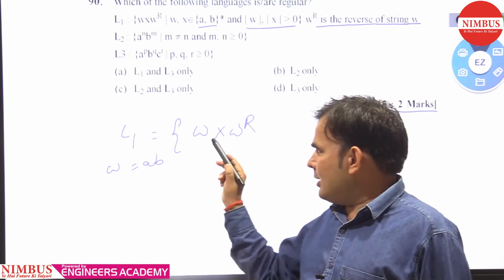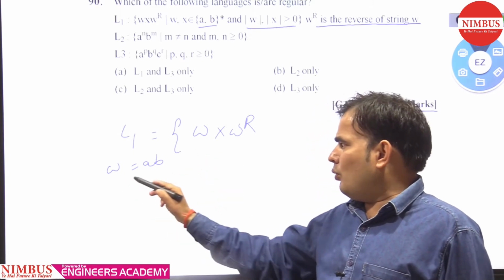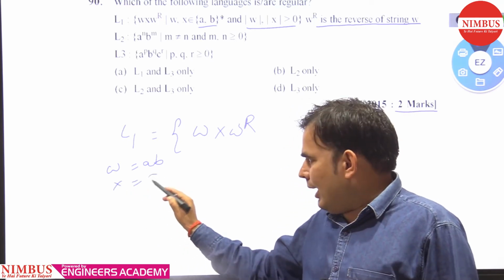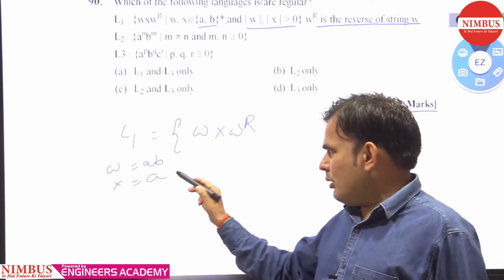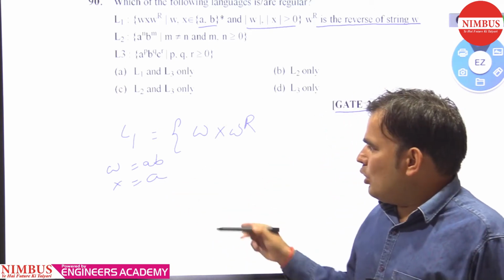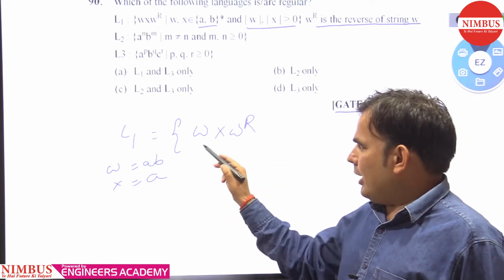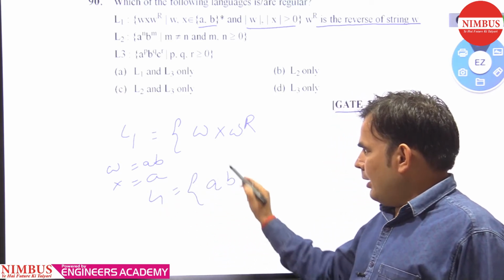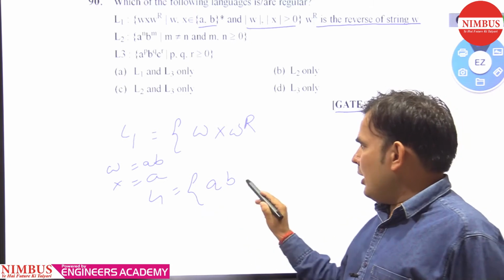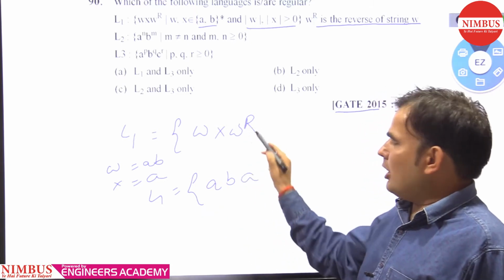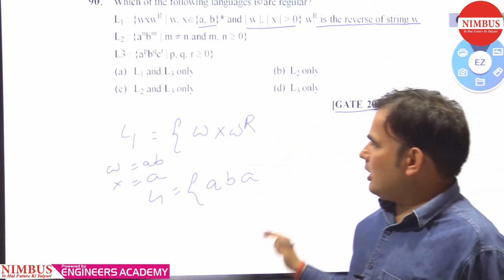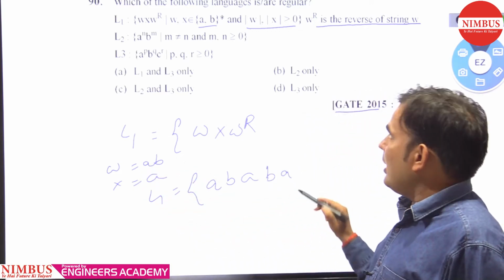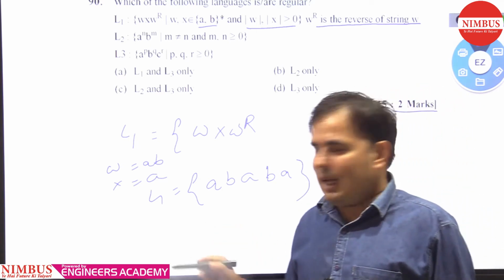Let us consider W equal to AB and X equal to A. So what is the string in language L1? L1 equals AB, then X which is A, and then the reverse of the string W. W is AB, so the reverse is BA. So you can say that L1 is...